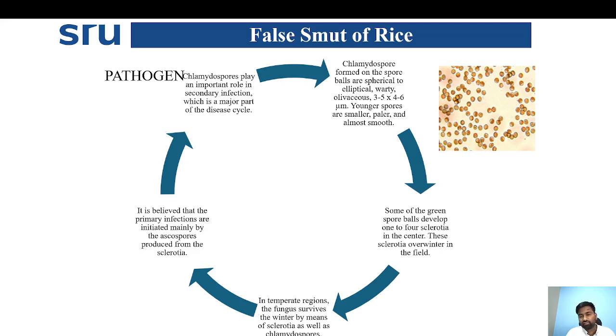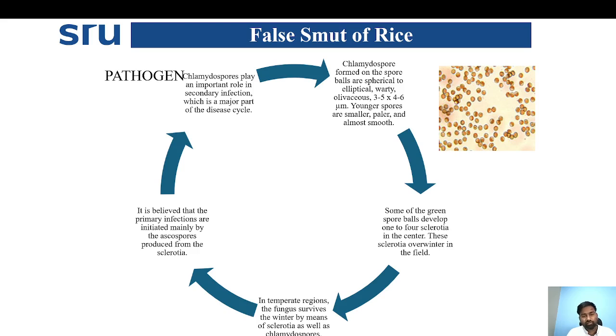Some of the green spore balls develop 1 to 4 sclerotia at the center. These sclerotia overwinter in the field condition. These sclerotia in the spore ball contain nothing but chlamydospores. In the temperate regions, the fungus survives the winter by means of sclerotia as well as chlamydospores.